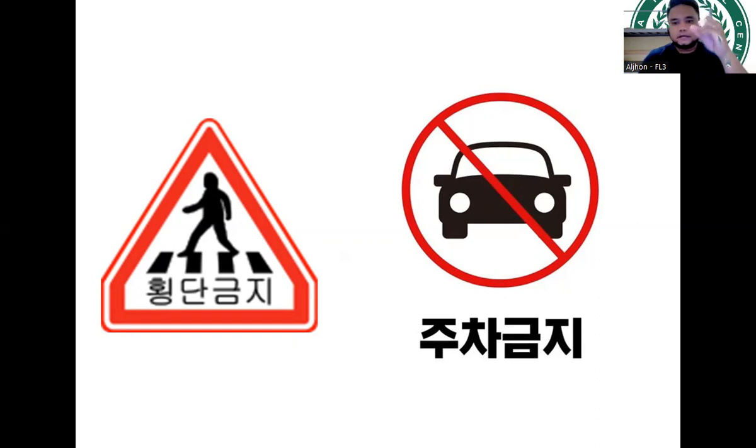Okay, so another example here, we have this one. As you can see, we have a car and then may naka X or may naka red line. So it means you cannot park a car. So in Korean terms, this is actually 주차 금지. Again, 주차 kumji. So this is actually ito yung lumabas during my recent exam. So again, it's very important to familiarize these terms. Kumji. Right? So let's go back.